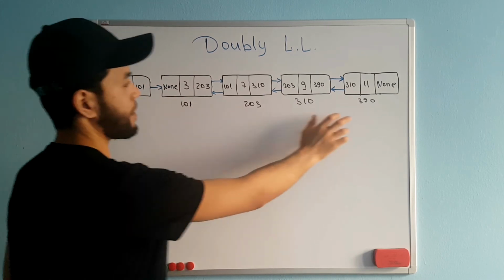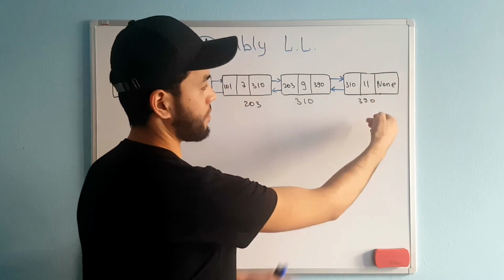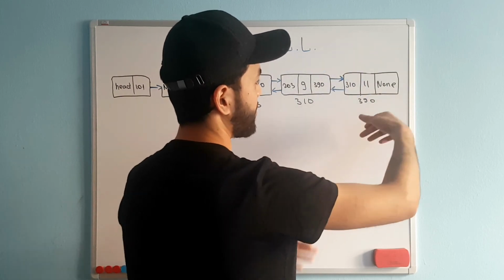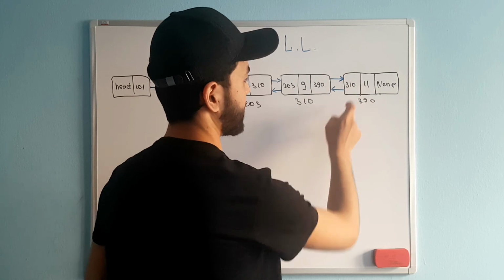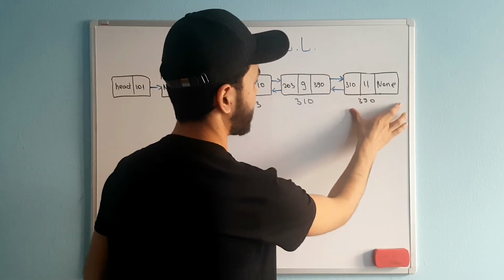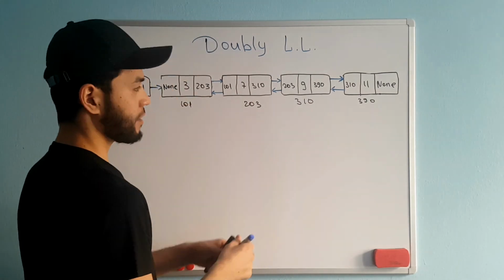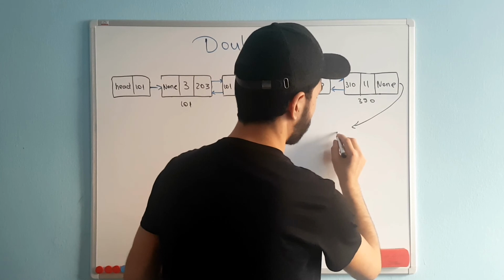Also, the next pointer of the last node is None. This is the last node, and after it we don't have any nodes, but we have a previous one, so we can access from the last node to the previous one. For accessing the last node, we store the tail.